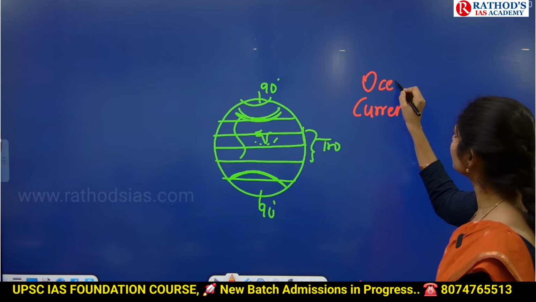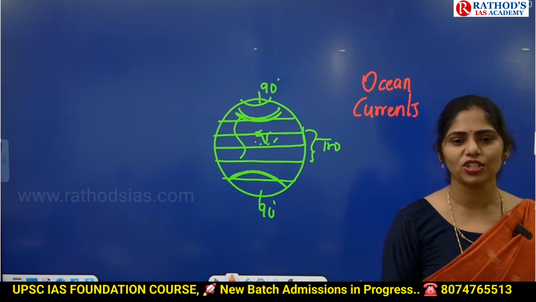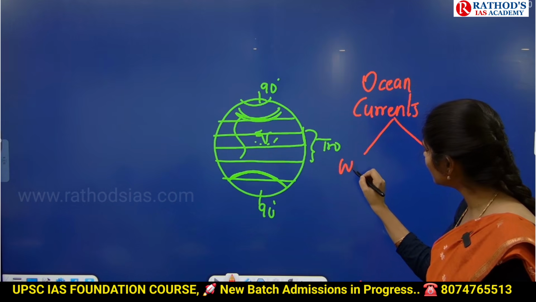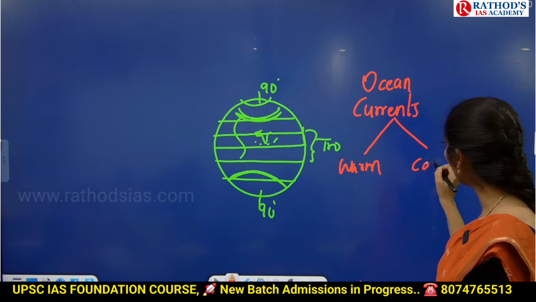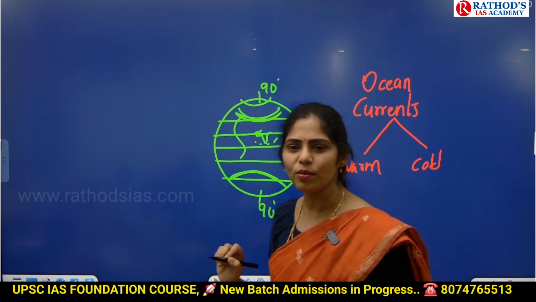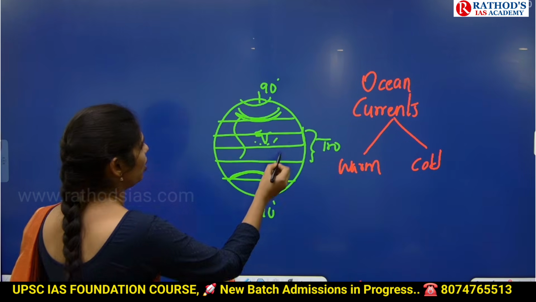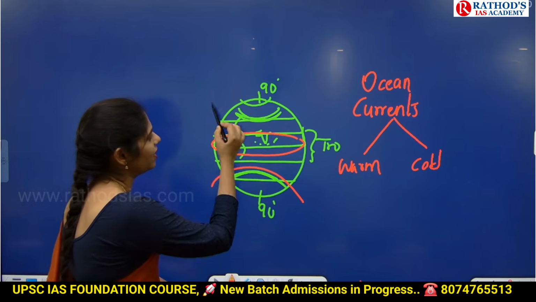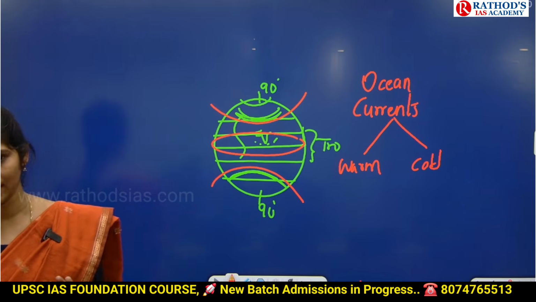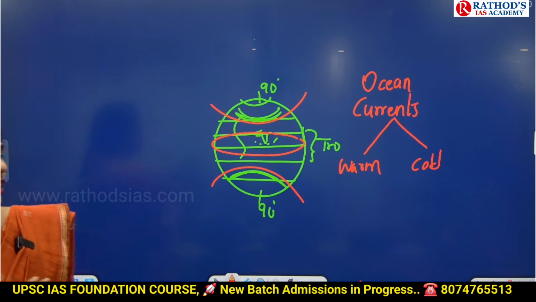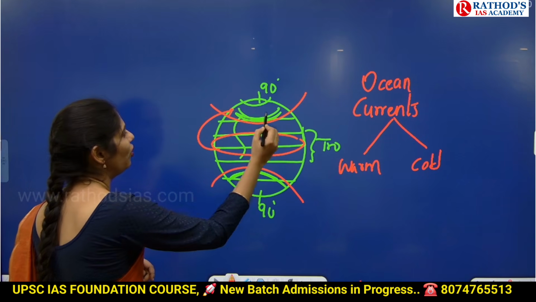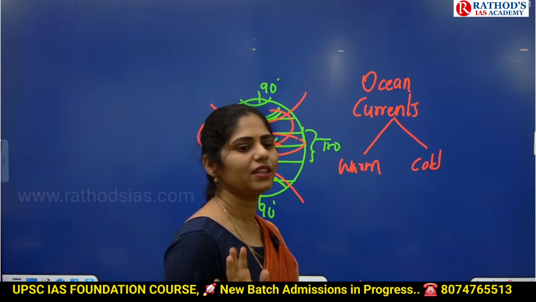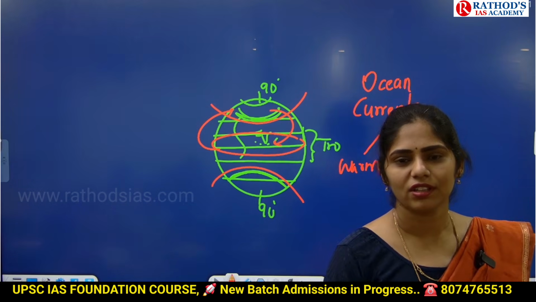Ocean currents. And in these ocean currents, we have two types. Warm ocean currents. Next one is cold ocean currents. Where will these warm ocean currents be? In this tropical region, we have warm ocean currents. And in the polar region, we have cold ocean currents. So what happens? The water will move from warm to cold, cold to warm regions. So because of this, we can maintain temperature.